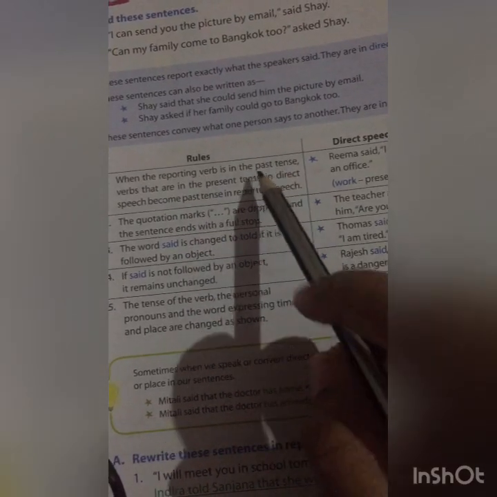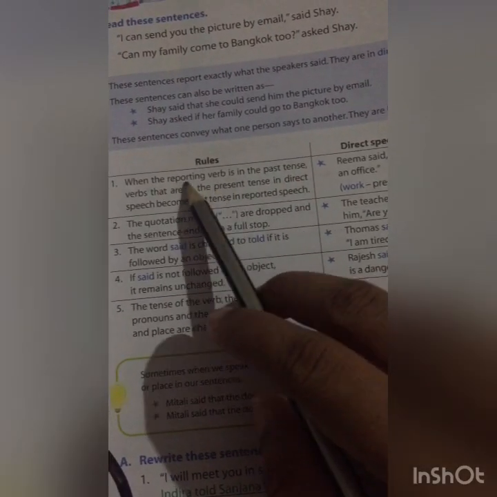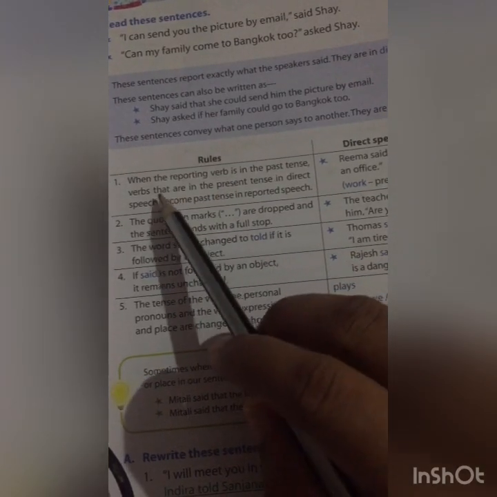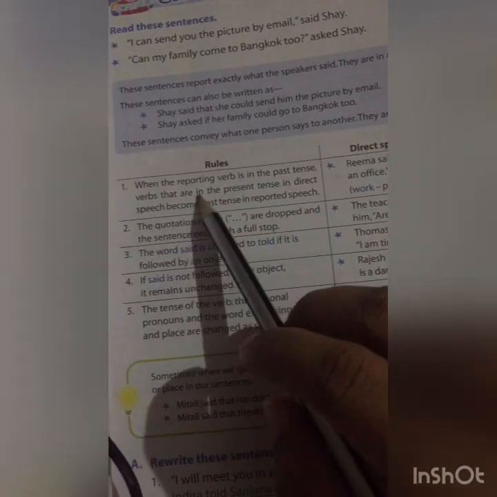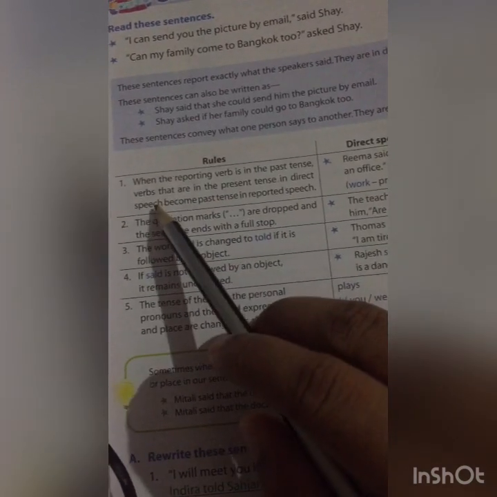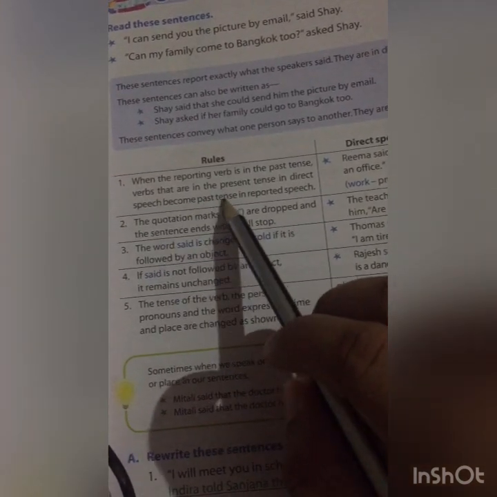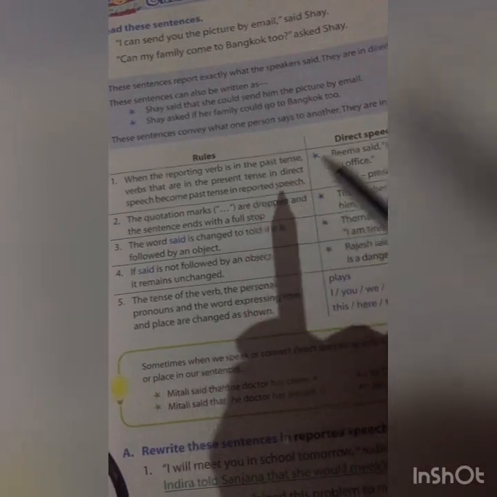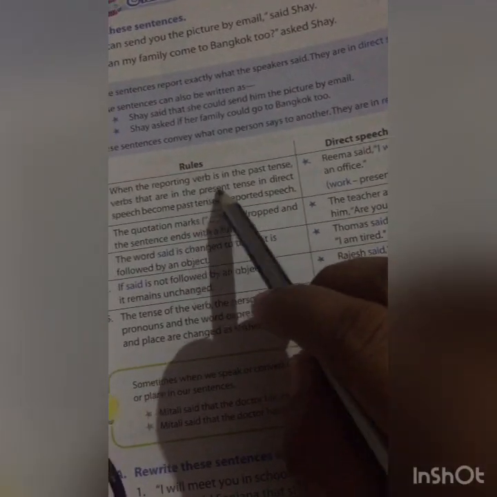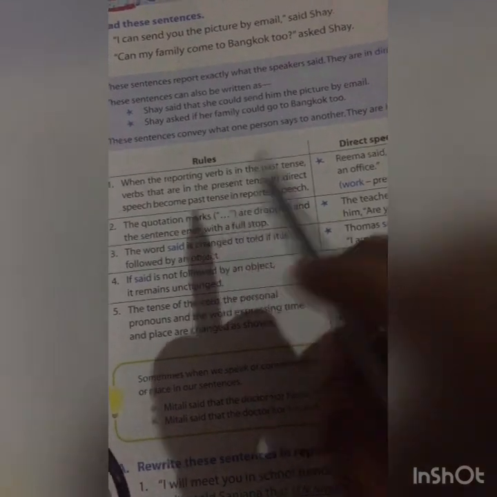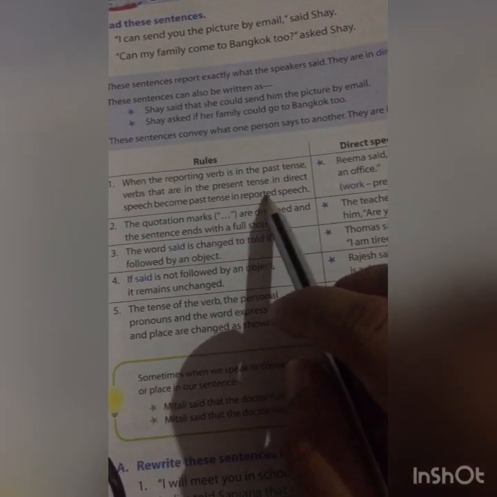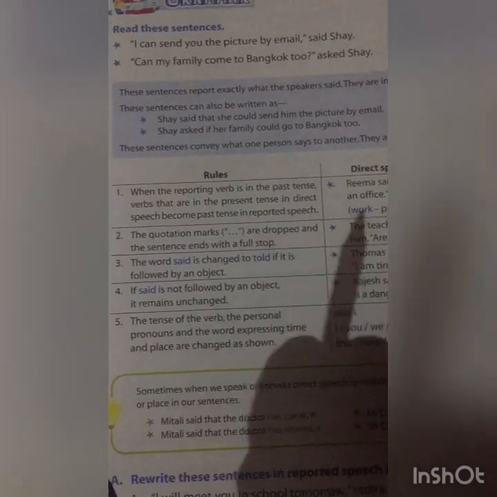In a report, when the reporting verb is in the past tense, the verbs that are in the present tense in direct speech become past tense in reported speech. If we use present tense in direct speech, it changes to past tense in reported speech.